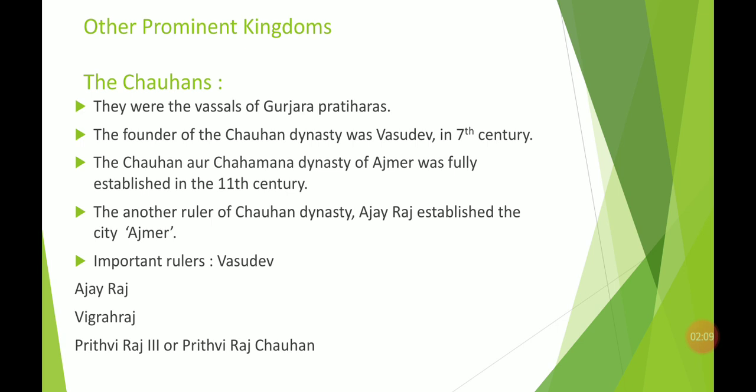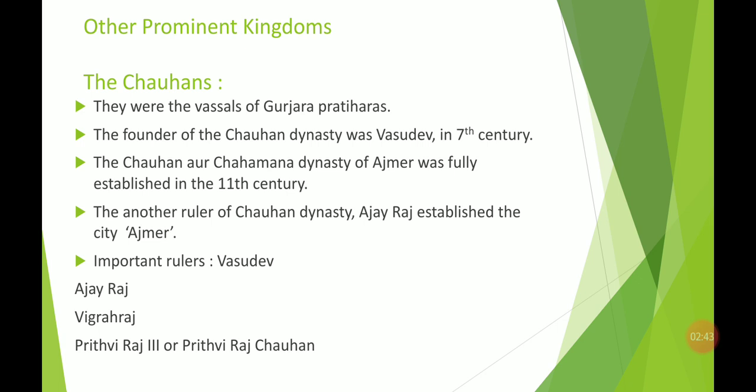So let us see who founded the Chauhan dynasty. Vasudev was the person who founded the Chauhan dynasty, also known as the Chahmanas. It is said that it was founded in approximately the 7th century, and these Chauhans were probably in the area of Rajasthan, probably Ajmer.